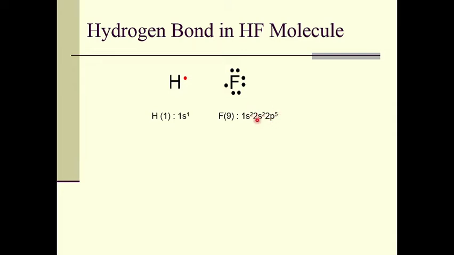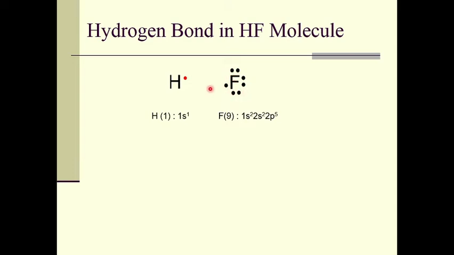That means the outermost second shell has 7 electrons. Only these outermost electrons take part in bonding, and therefore in this Lewis dot structure we have shown only the outermost 7 electrons.